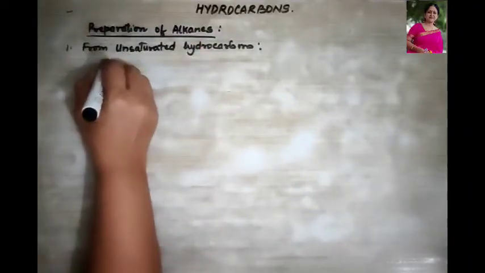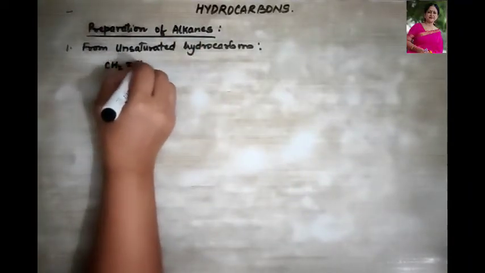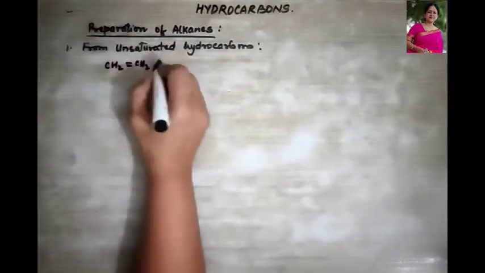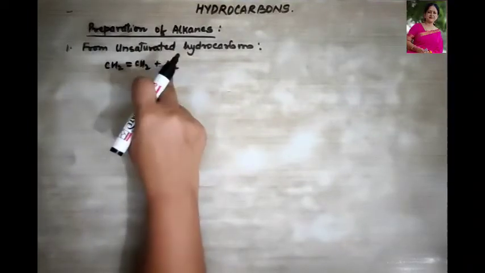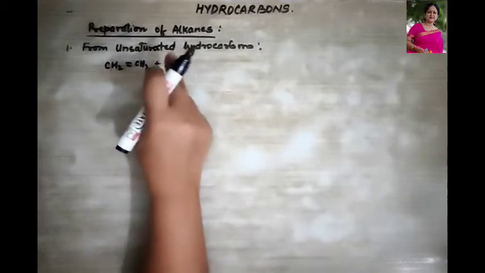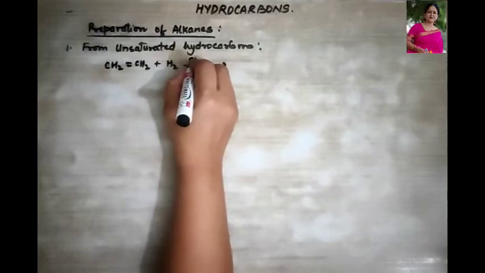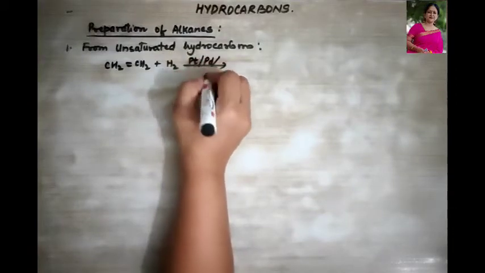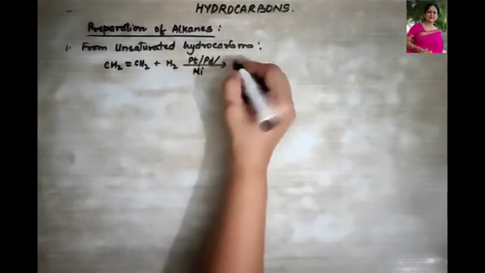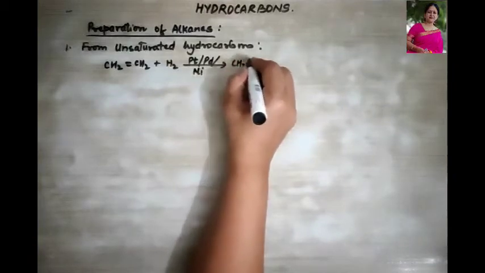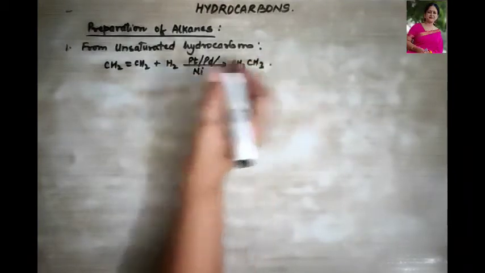So look over here, CH2 double bond CH2, this is an alkene. When treated with dihydrogen, or hydrogen gas, in the presence of platinum, palladium or nickel, then it is going to give us an alkane. Clear?